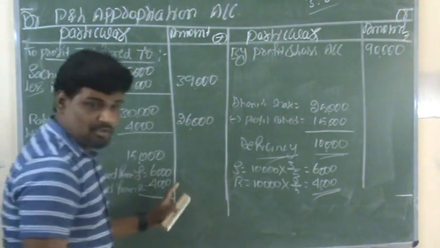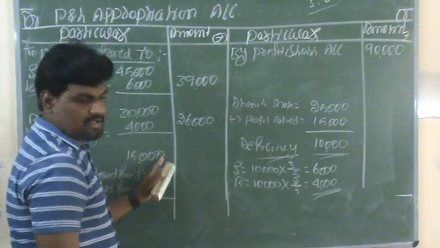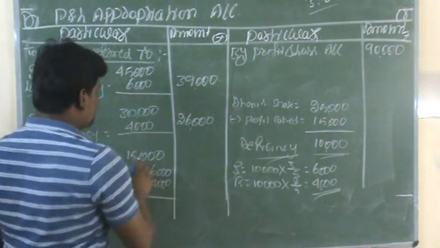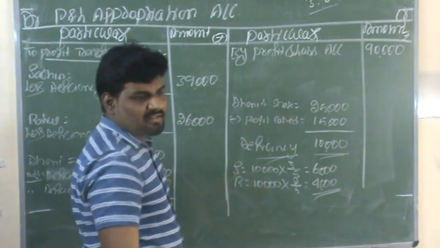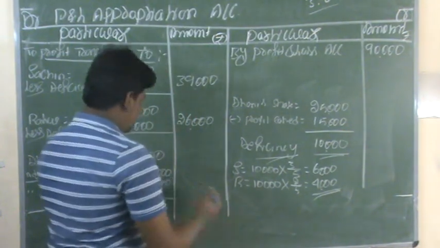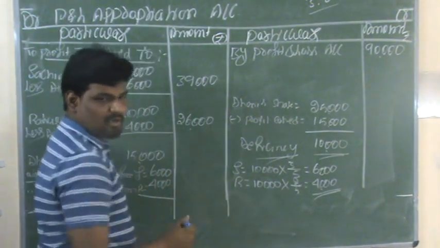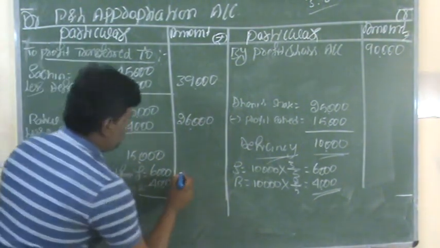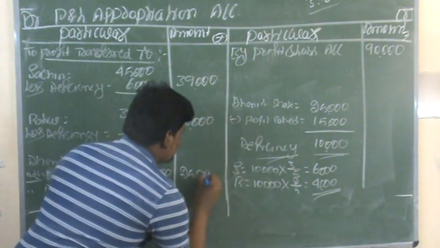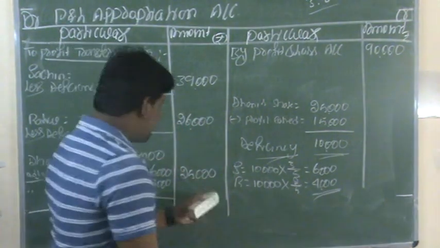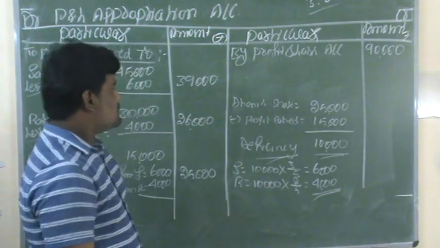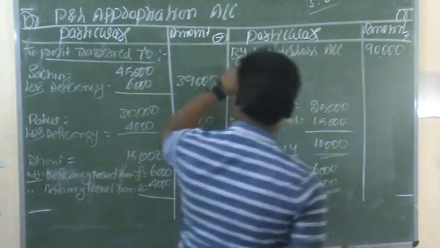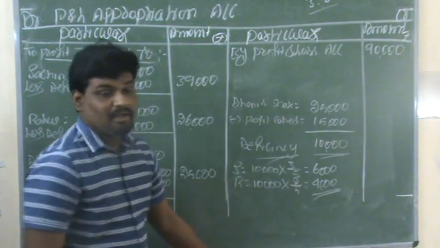So now we need to add the total profit of Dhoni in that inner column. Whatever the balance in that inner column, we need to add 15,000. This is the actual profit they earned according to their ratio. The remaining deficiency amount received by way of guarantee, 6,000 plus 4,000, is 10. 10 plus 15 is 25,000. This is the guaranteed amount. This is the guarantee given by the firm. So now we have to balance both sides. These calculations you have to record on a separate page.